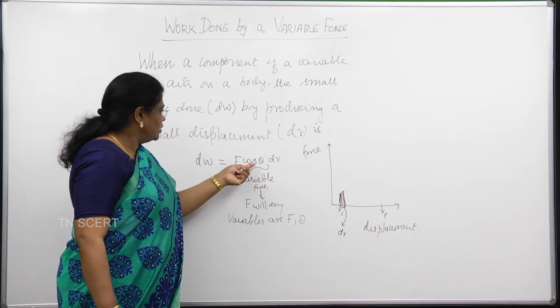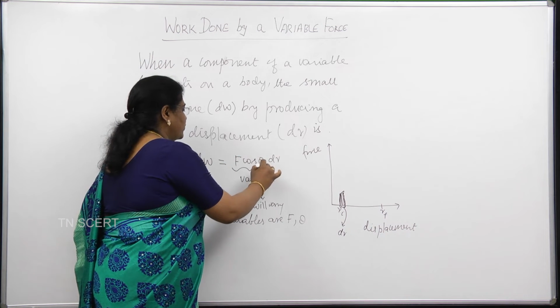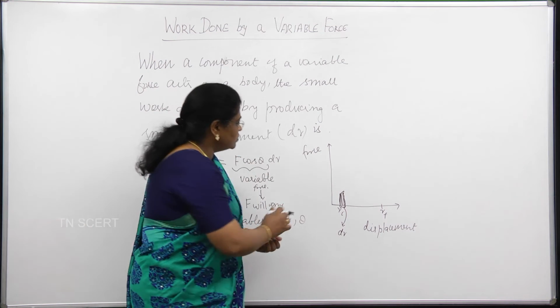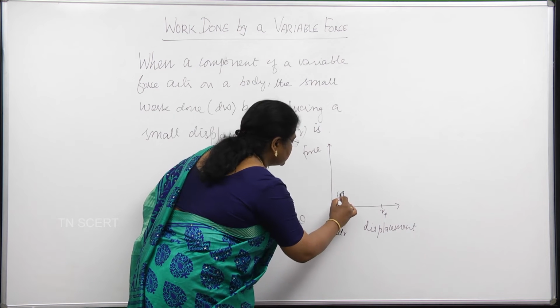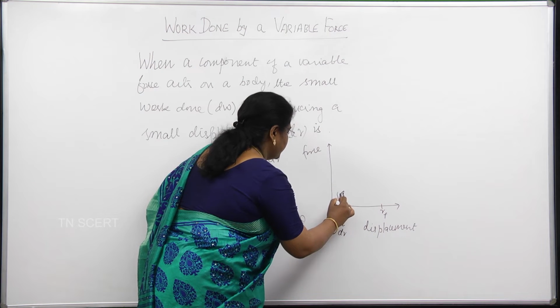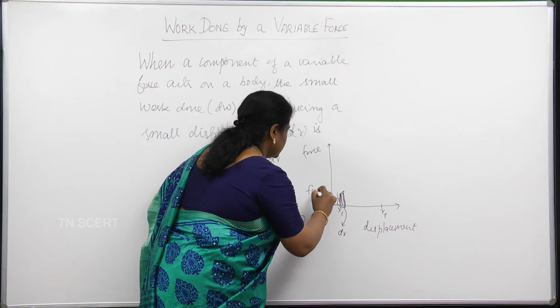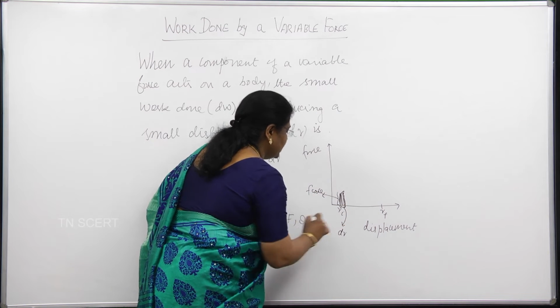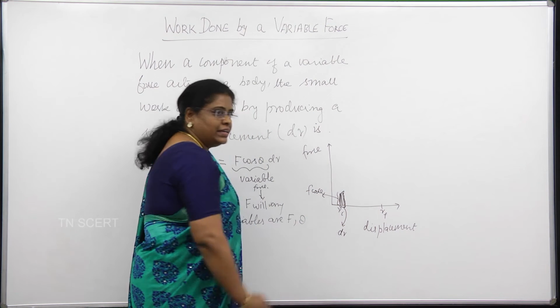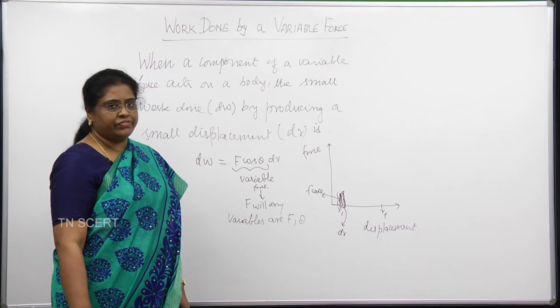Now we know the product of two terms, F cos theta into dr, and so this portion is supposed to be the F cos theta portion, and this is your dr. So, F cos theta dr product would give the area of the strip.